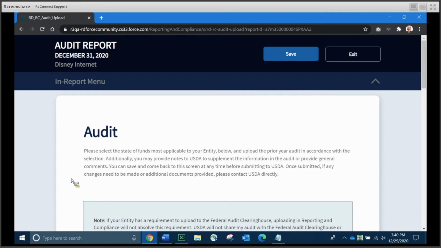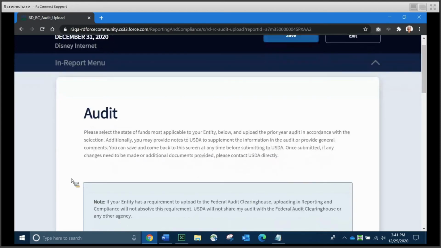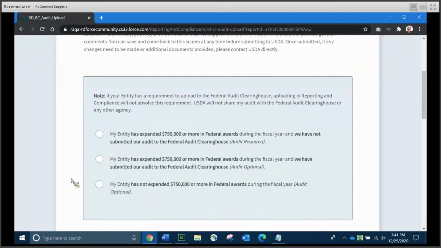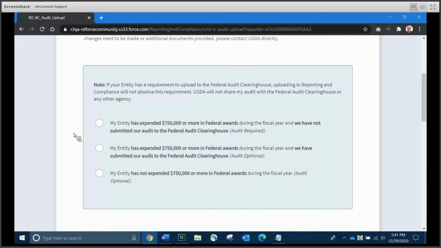Now, what's important to remember here is if you need to upload the audit report, it's the same for either type of audit entity, either 7 CFR 1773 or 2 CFR 200. The big difference is the public bodies and authorities and nonprofits and tribal governments, etc., who qualify under 2 CFR 200 have an extra step. What you're looking at here is this entity falls under 2 CFR 200, so they're going to have to fill out one of these radio buttons.